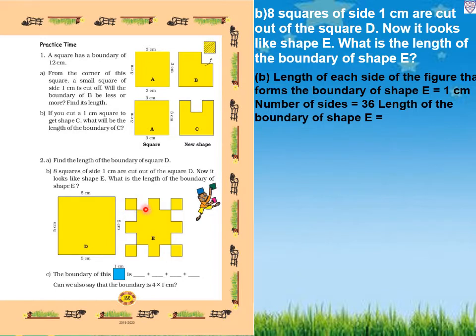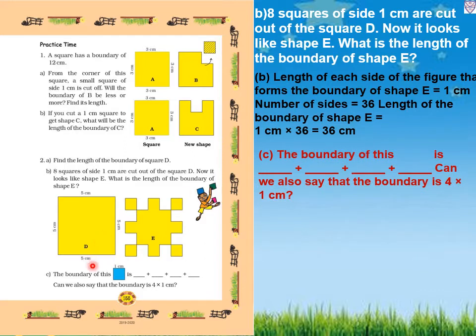Then it is 5, 6, 7, 8, 9, 10, 11, 12, 13, 14, 15, 16, 17, 18, 19, 20, 21, 22, 23, 24, 25, 26, 27, 28, 29, 30, 31, 32, 33, 34, 35 and 36. So how many sides? 36. So the length of the boundary of shape E is 1 centimeter for each side. So 1 centimeter multiplied by 36, we will get 36 centimeter.